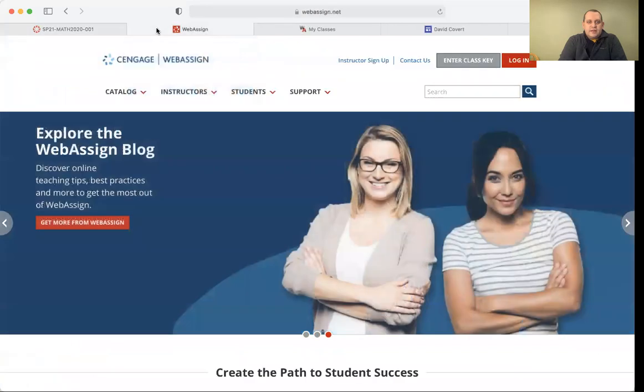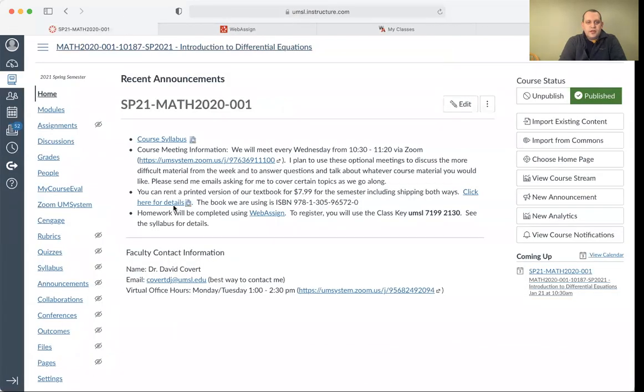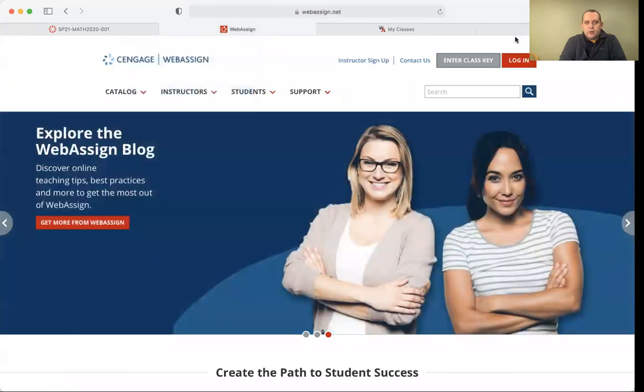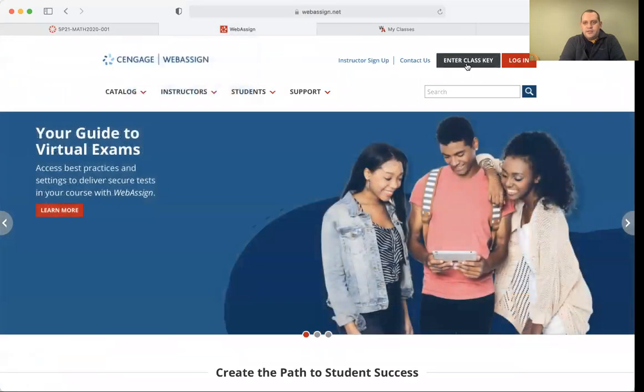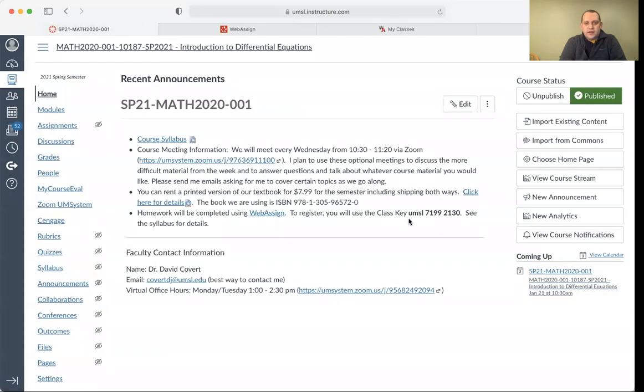As far as Webassign goes, if you click this link down here, this is a link to webassign.net, and you're going to open that up. And up here, you're going to see this button that says enter class key. I think I accidentally called it an access code in the syllabus, but that's our class key. So that's that code.